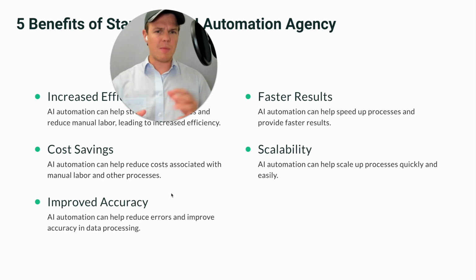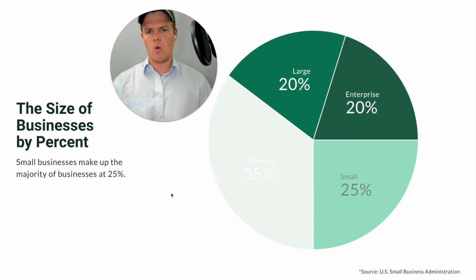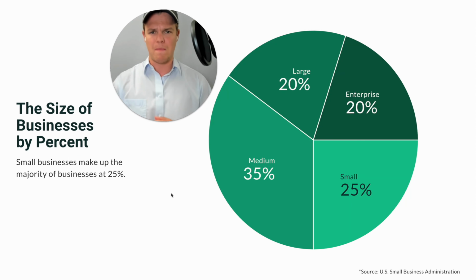Now that we know some of the benefits of what AI automation agencies can do, let's go and see how we're going to essentially approach the pie of businesses that currently exist within the United States. This comes from the statistics of the U.S. Small Business Administration. And as you see here, 25% of businesses are small businesses, while 35% are going to be medium-sized businesses. The best way to enter this market and really get your hands in the mud is going to be first approaching small businesses.